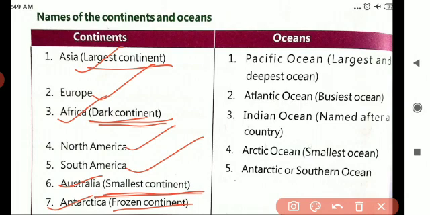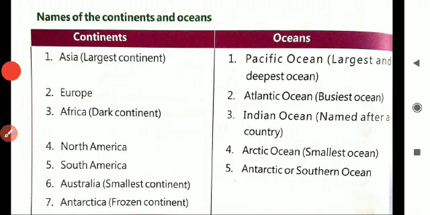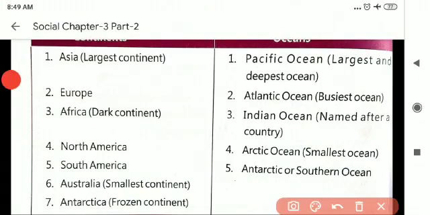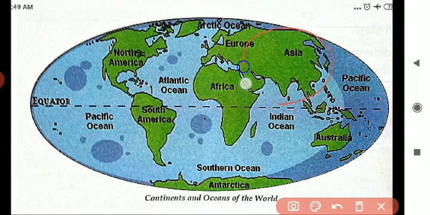See, Asia. Here Asia, this one is the biggest one, no? Yes, here Asia, this one is the biggest continent. Then Africa, it is called the dark continent. This Antarctica is called the frozen continent. And Australia, it is the smallest continent.